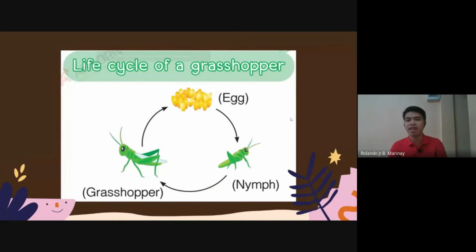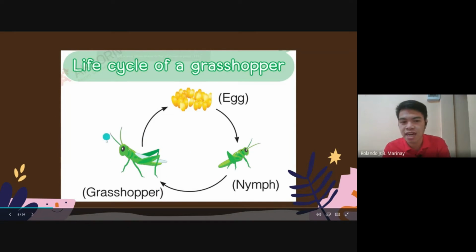Next, we have the life cycle of a grasshopper. We have the egg, nymph, and grasshopper. Nymph is a baby grasshopper. It's like a grasshopper, but it looks smaller and younger than the mommy grasshopper. From being an egg, it becomes the nymph, and then it becomes a grasshopper.